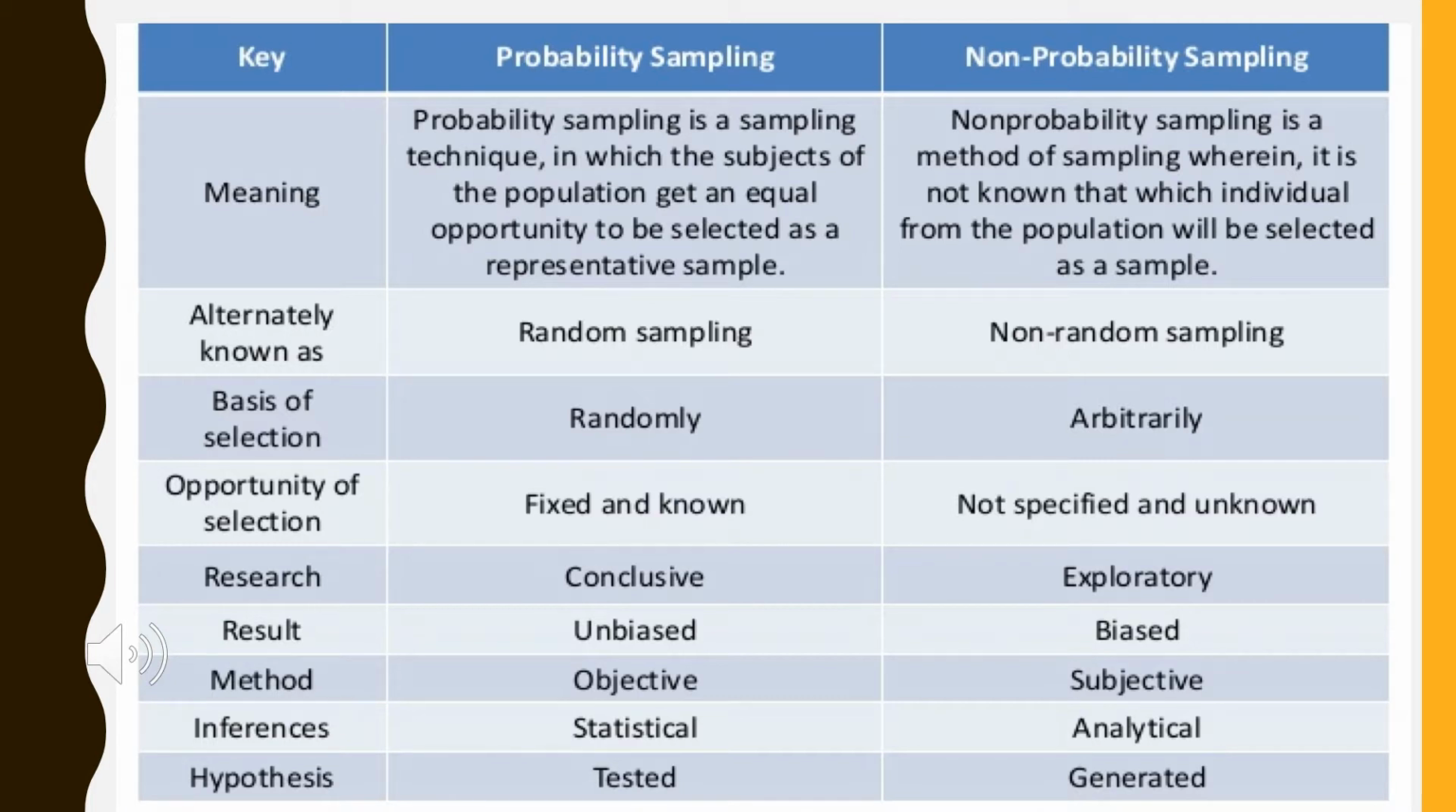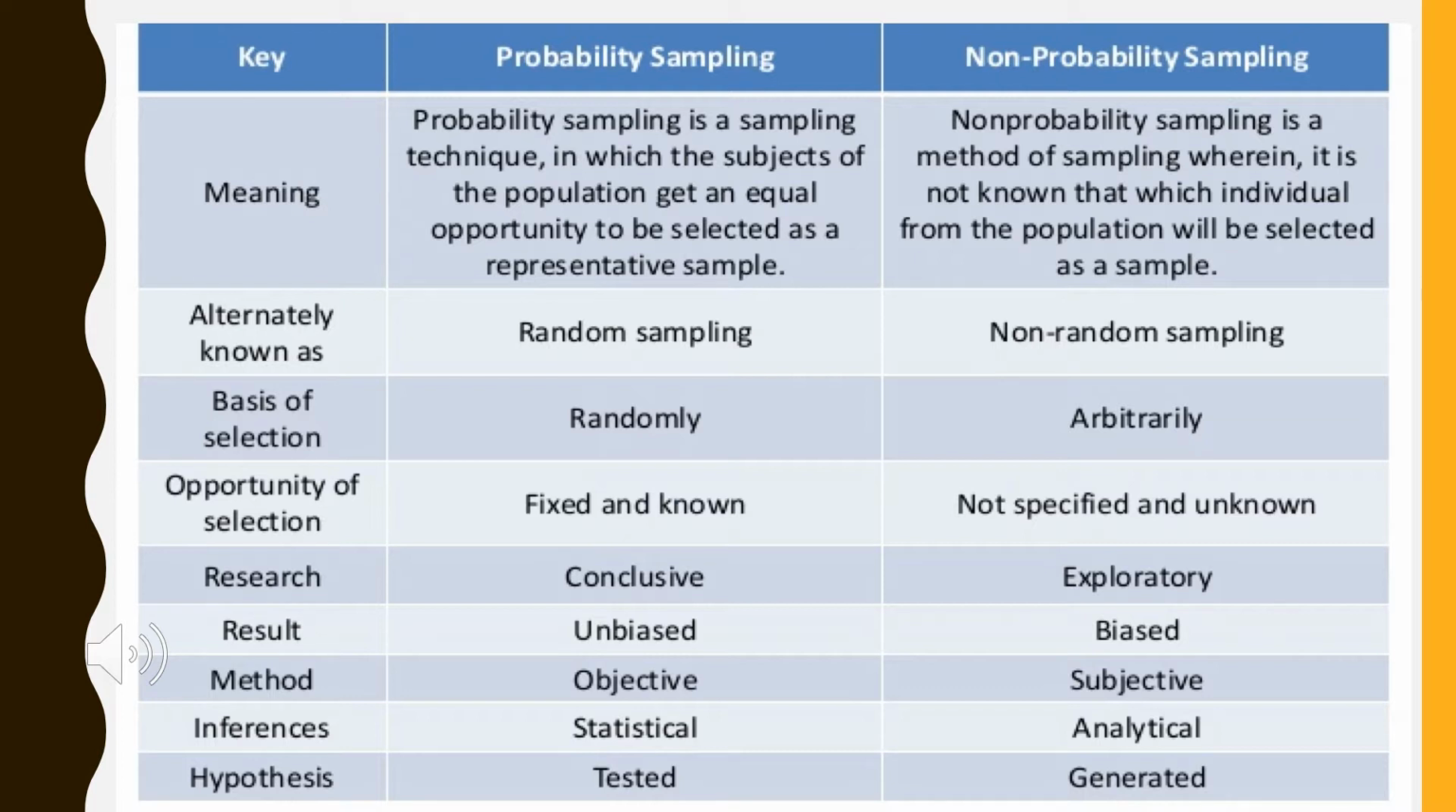The research for probability sampling is conclusive, whereas for non-probability it is exploratory. The result for probability sampling is unbiased; no bias is seen here. Whereas for non-probability, bias can happen. What is bias? This also I have explained in my previous video. Bias is showing someone a population as underestimated or overestimated. Because of the mistakes we make, the researcher may give a report showing the test population as underestimated or overestimated.